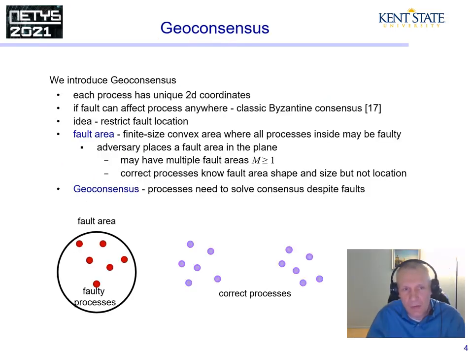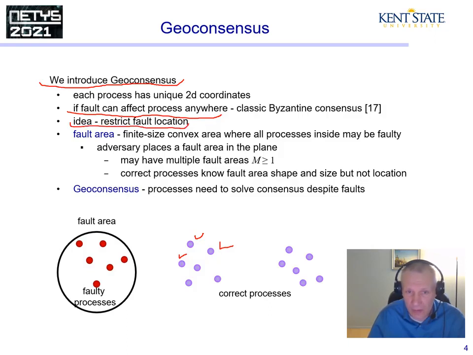Let me now introduce the problem that we defined, the geoconsensus. Each process has unique 3D coordinates. That is, the processes are embedded in a two-dimensional plane. If the fault can affect any process on the plane, then the problem is no different than the classic Byzantine consensus and no new results can be obtained. So our idea is to restrict the fault location.